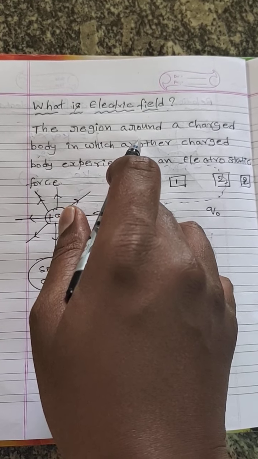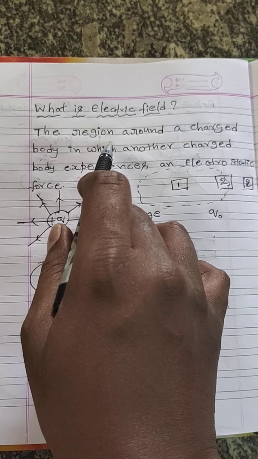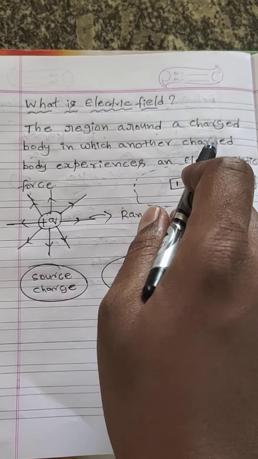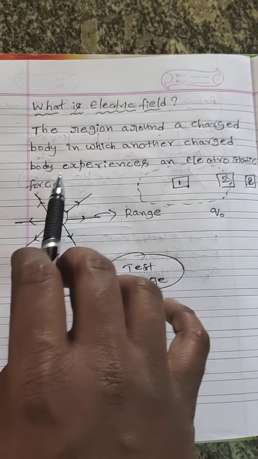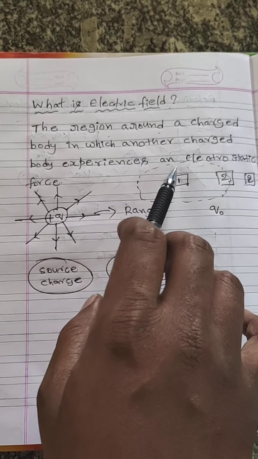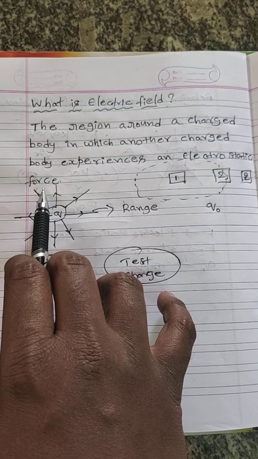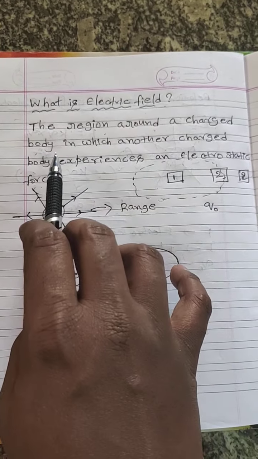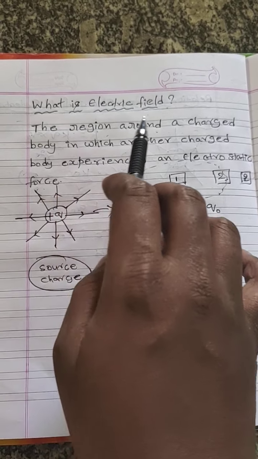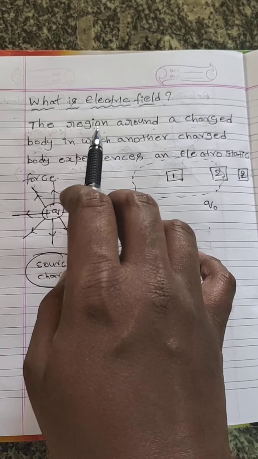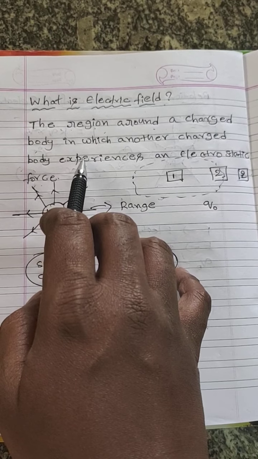The region around a charged body in which another charged body experiences an electrostatic force. The region around a charged body means what? It means in the universe, every charged body has its own electric field region around it.